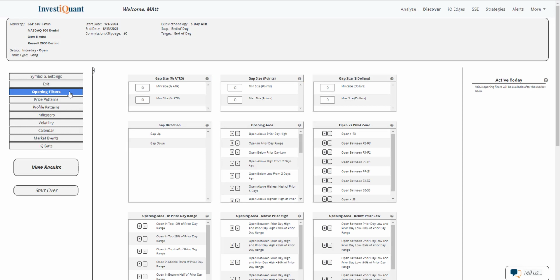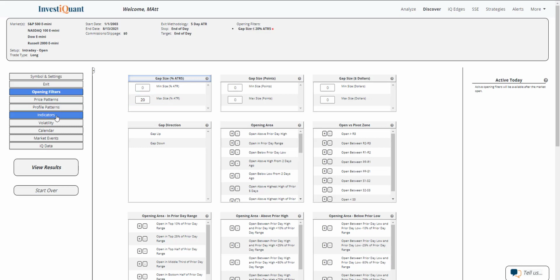Now, like I said, the market's trading very flat right now. So there's all kinds of ways that you can describe that type of action. The way I'm going to do it this morning is I'm going to go into this gap size by a percentage of the 5-day ATR, and I'm going to say that the gap is within 20% of the 5-day ATR from the prior closing price. So this means it can open up, it can open down. It just needs to open within a range of 20% of the 5-day ATR. Now, for reference, the S&P 5-day ATR right now is 17 points. So if we're looking at this with a 20% cutoff, that means it can be plus or minus about 3.5 points. So that would be a pretty flat open, and that's where we're trading at the time of this recording.